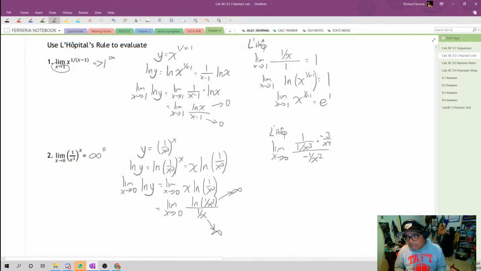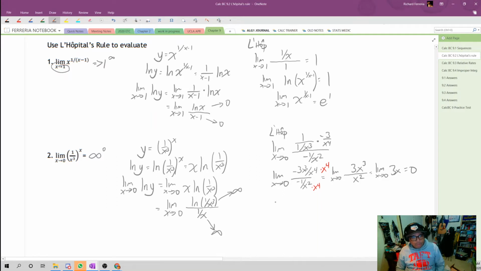Now we've got a lot of exponents to clean up here, but when we do, this simplifies to negative 3x cubed over x to the fourth over negative 1 over x squared, which further simplifies to 3x cubed over 3x squared, which ultimately simplifies to the limit as x approaches 0 of 3x, which we know is 0.